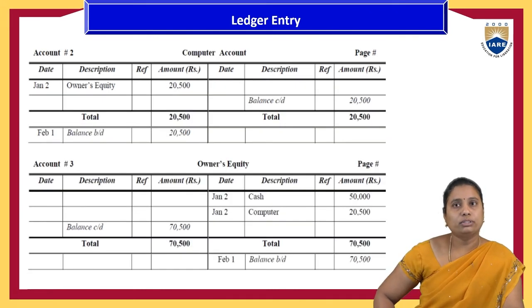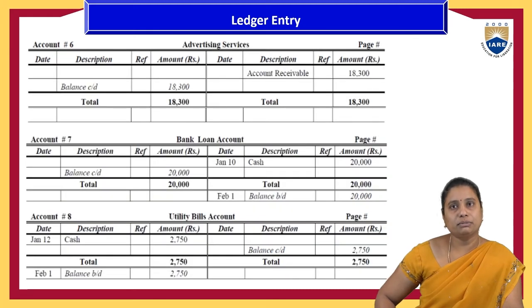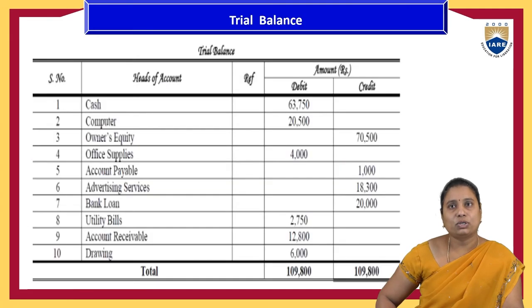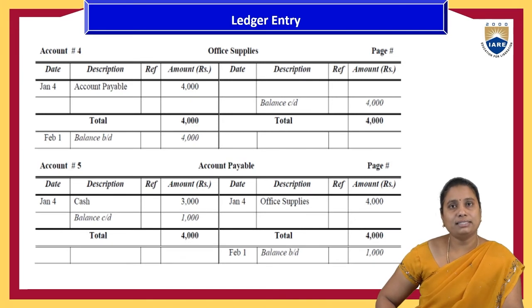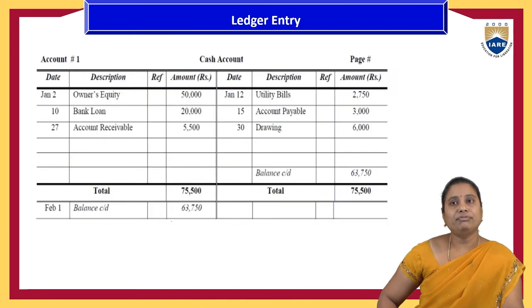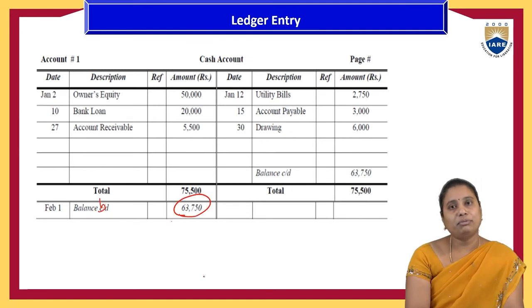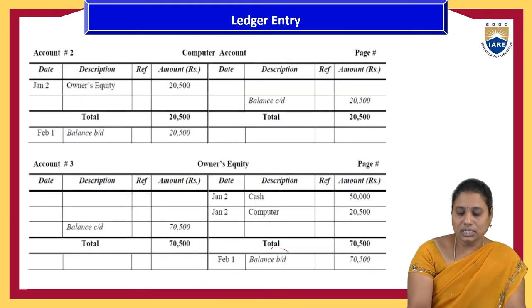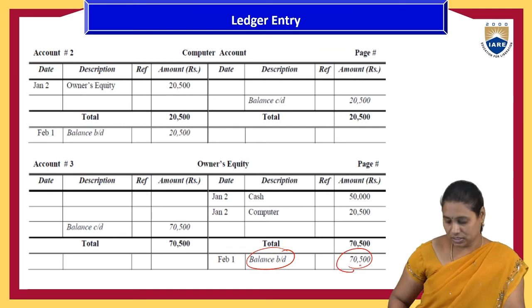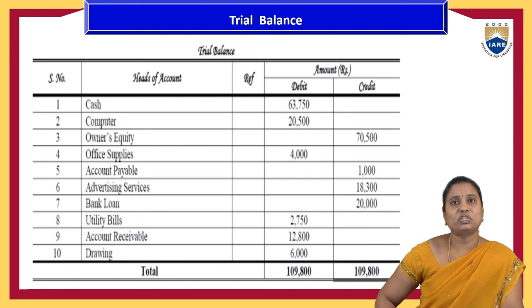Like the computer account, ownership equity account, office supplies account, accounts payable account, advertisement expenditures, bank loan, utility bills, accounts receivable, drawings, etc. We have to prepare that one. And finally, when the trial balance is prepared, if the brought down amount is at the debit side, we have to mention it as a debit. If the brought down amount is at the credit side, we have to mention it as a credit. So all the debit balances and credit balances are summarized in the form of the trial balance.